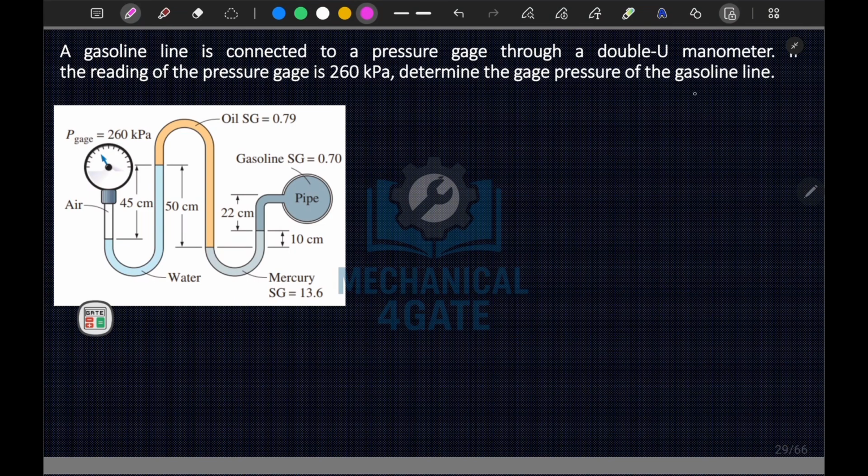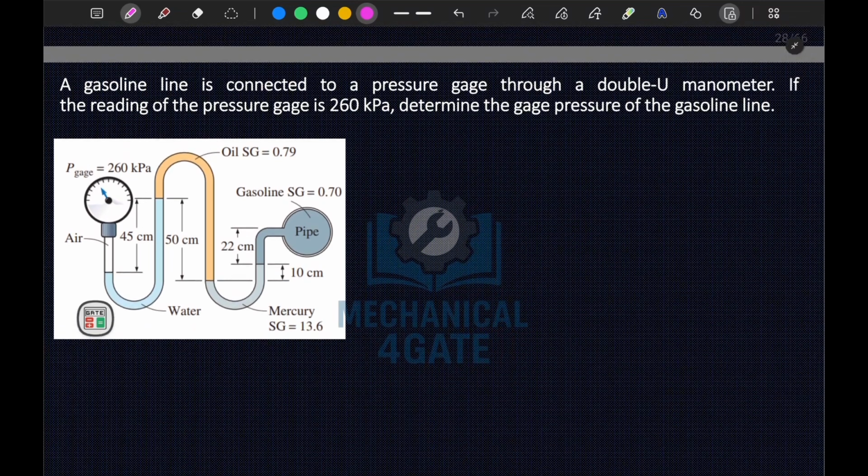Determine the gauge pressure of the gasoline line. So at this end the gauge pressure of air is 260 kilopascal, and you have to calculate the pressure at this point. Say that pressure of gasoline is PG.